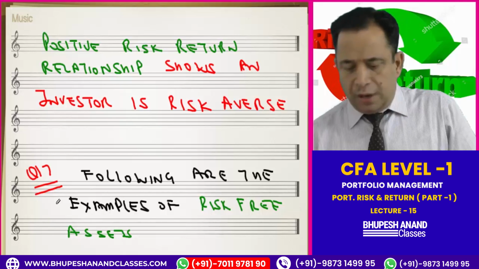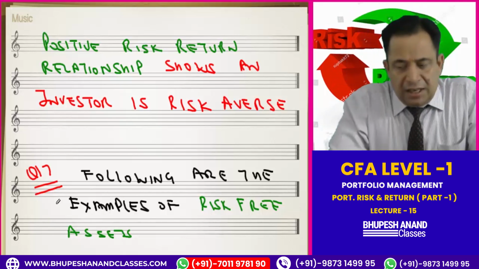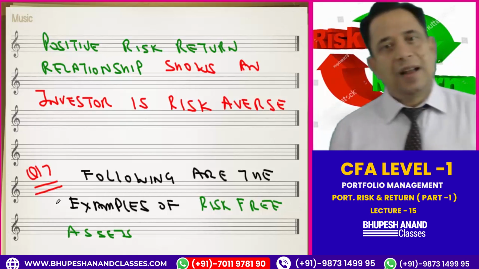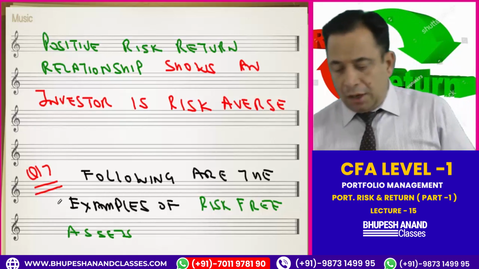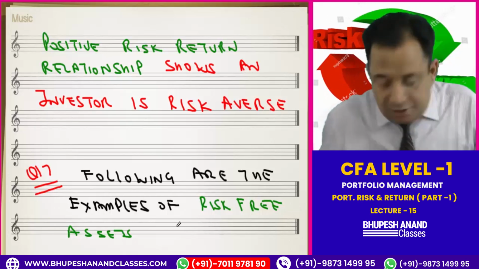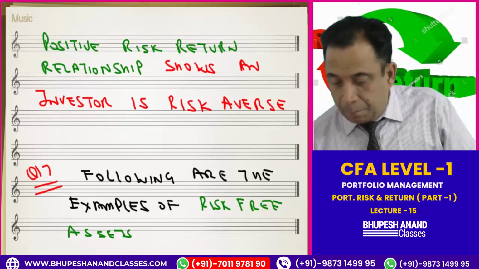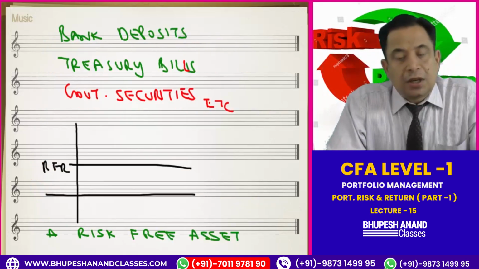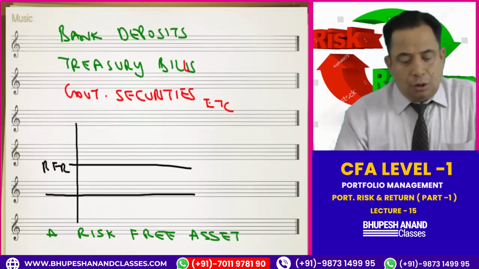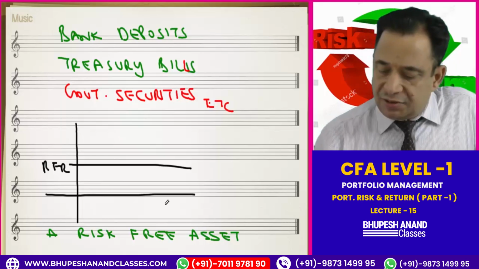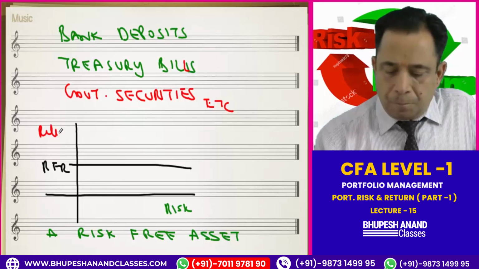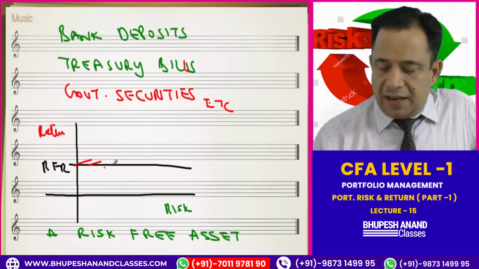So I am going to the explanation part, question number 17. Please write down, my dear friends: following are the examples of risk-free assets: bank deposit, treasury bills, government securities. And I have prepared a diagram for you also. On the x-axis we will take risk, and on the y-axis we will take return, and this line is parallel.